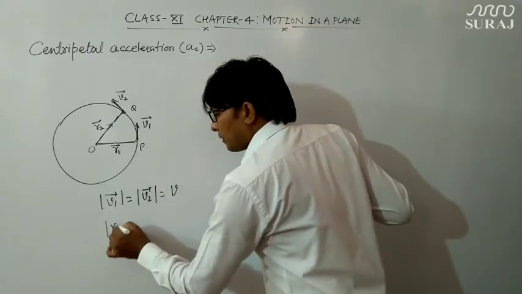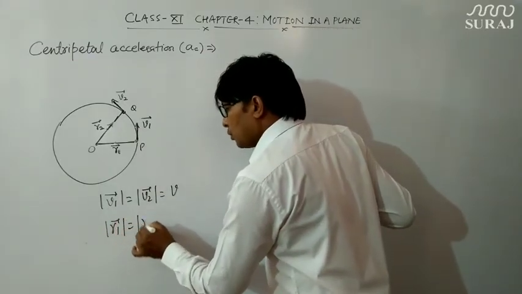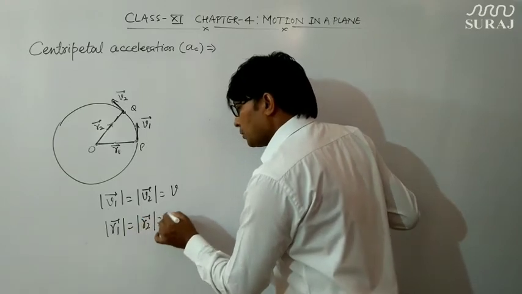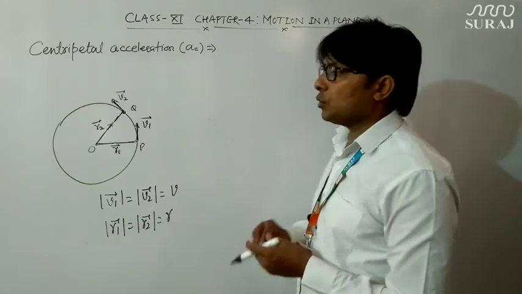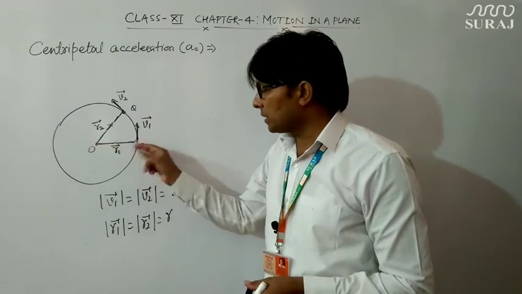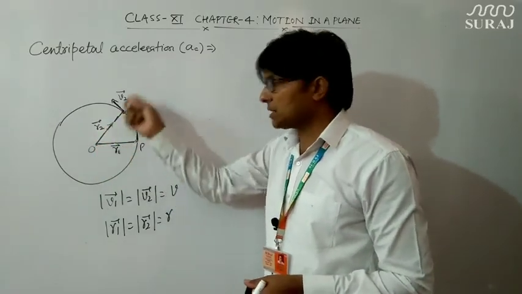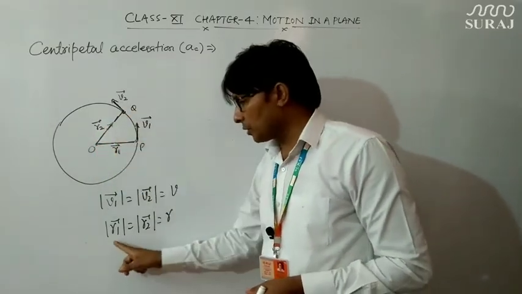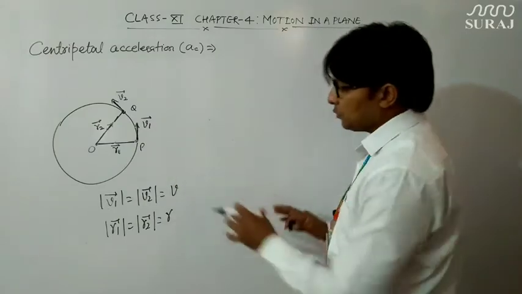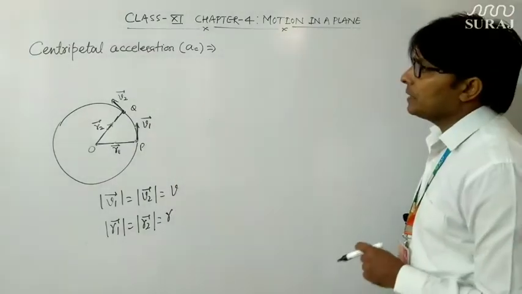Similarly, mod of r1 vector equals mod of r2 vector equals r, which is the radius of the circular path, because the length is the same but the direction is different. We will use this concept further.